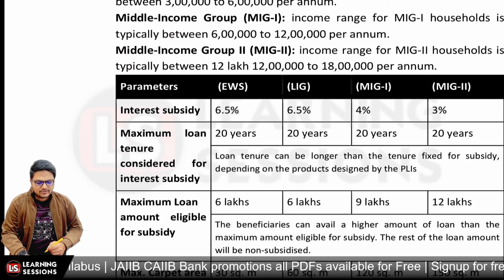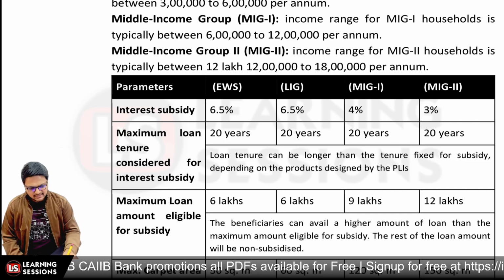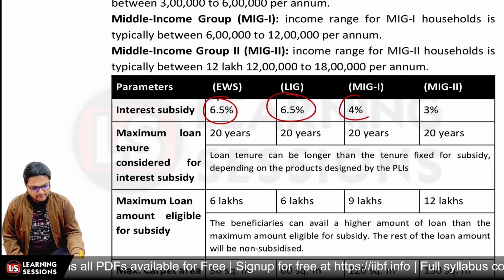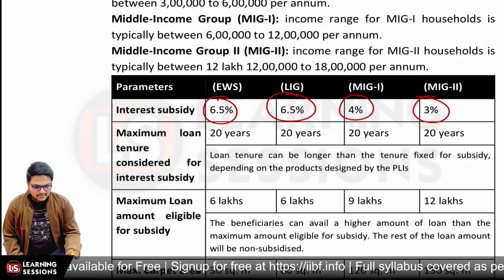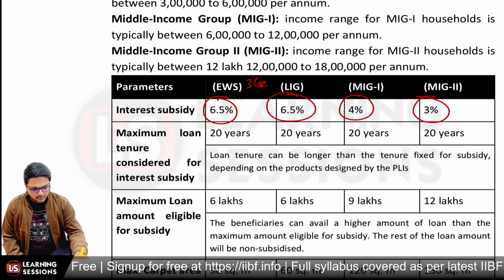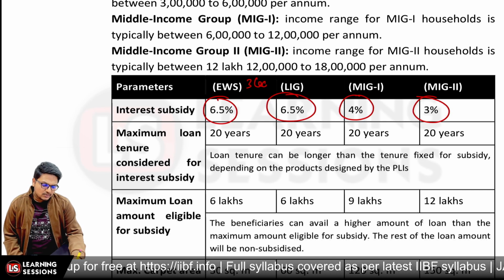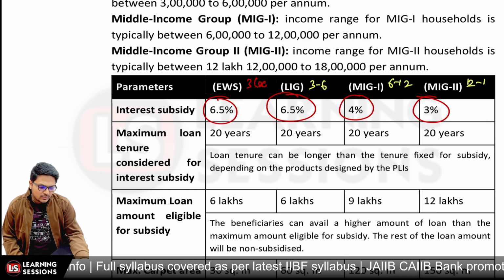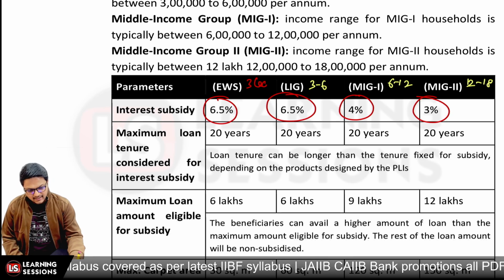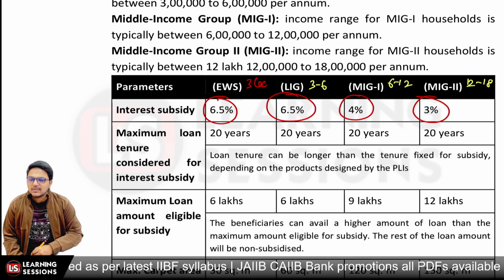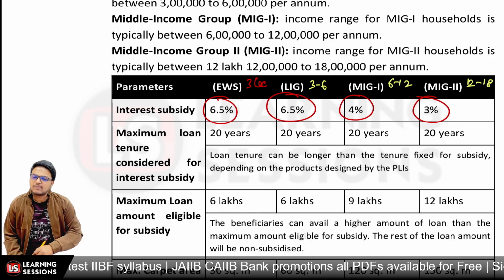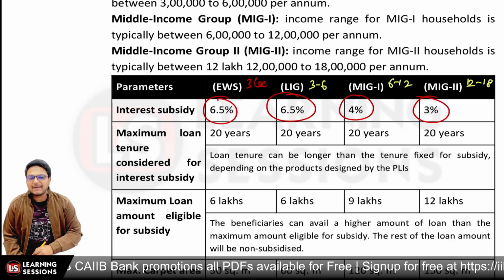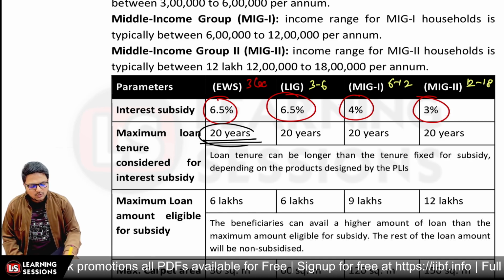So the interest subsidy that will be available for EWS and LIG, that is the same component, that is 6.5%, and for MIG1 it is 4%, and for MIG2 it is 3%. Now the EWS is particularly up to 3 lakh rupees. For LIG, it is up to 3 to 6 lakh rupees. For MIG1, 6 to 12 lakh rupees, and for MIG2 it is 12 to 18 lakh rupees over there. And in that scenario, the interest subsidy for LIG and EWS is 6.5%. For MIG1 it is 4%. For MIG2 it is 3%. And maximum loan tenure in all the scenarios can be 20 years.